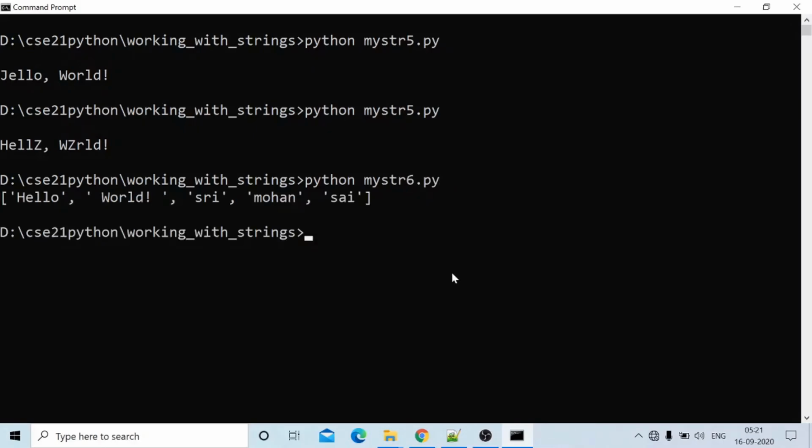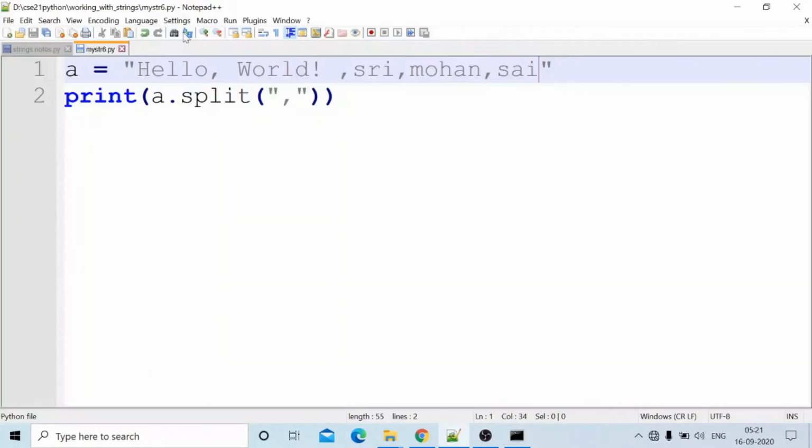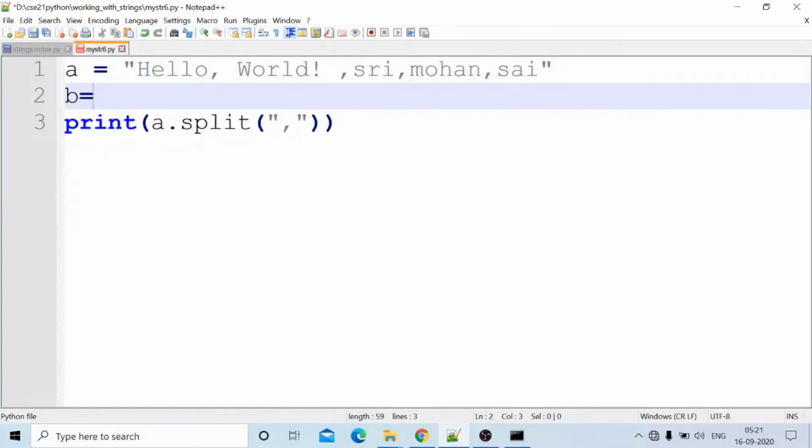Hello world Sri Mohan Sai. Based on that, it is split. Suppose here there is no comma. I will write another string, b equal to welcome to the world of Python.